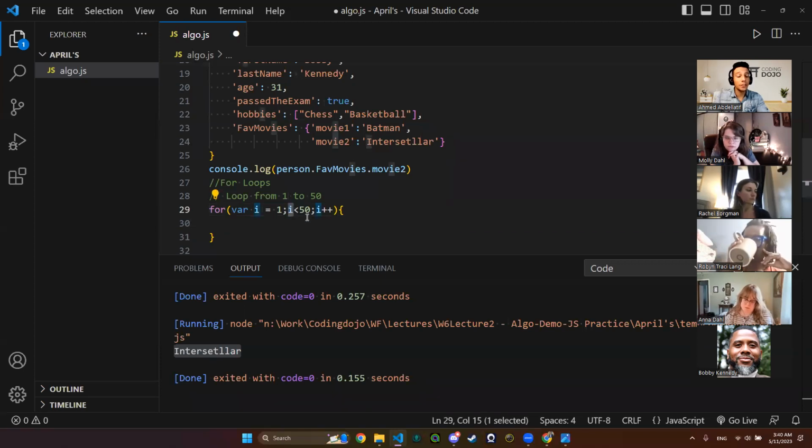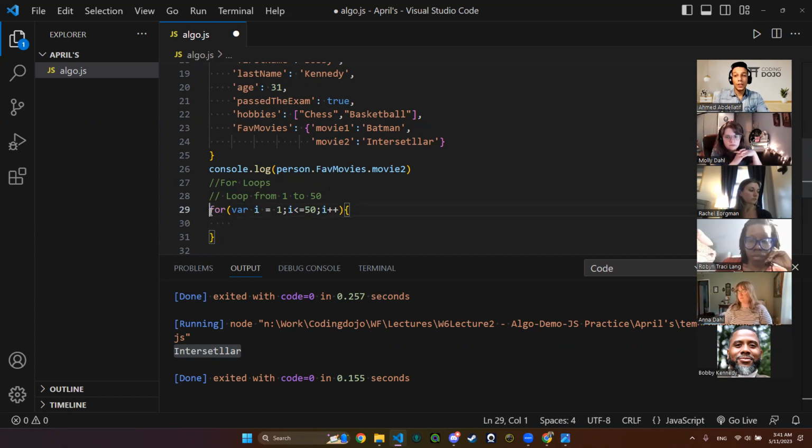Is 50 less than 50? No. So we will not have 50 as my output. But if I say less than or equal to 50, is it less than 50? No. Is it equal to 50? Yes, 50 is equal to 50. So let me through. That's why i less than or equal to 50 will be our case right here.